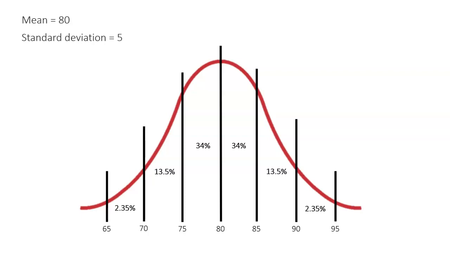So this is what I was talking about earlier. As we get further and further away from the mean, there's fewer and fewer observations, right? Just 2.35% of all students got somewhere between a 90 and a 95. But 34% of students got between a 75 and an 80. And so we can use this empirical rule to make these assumptions about our data.